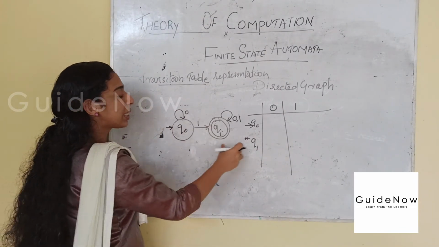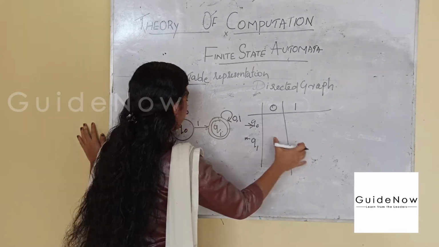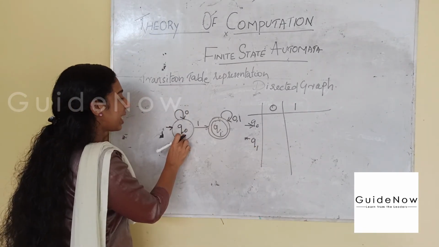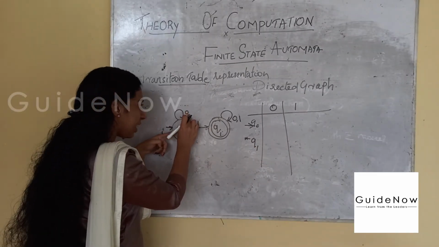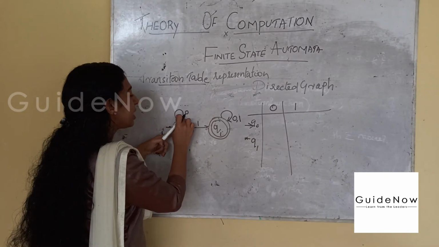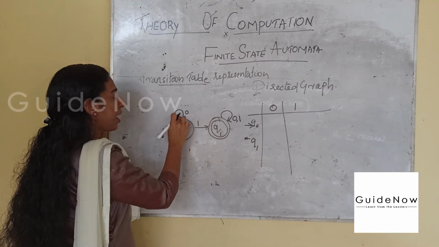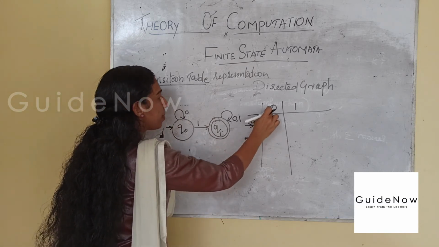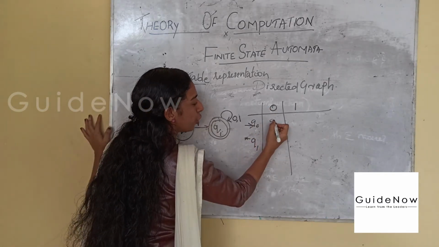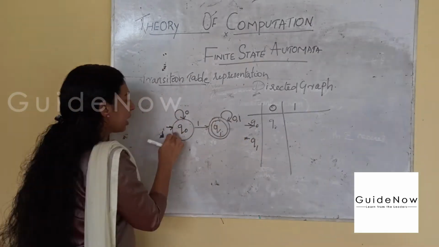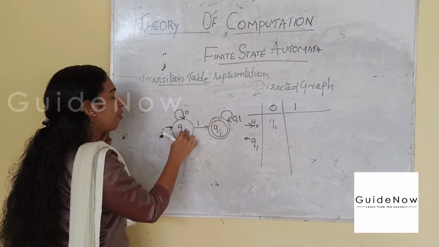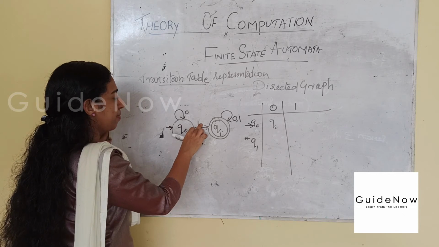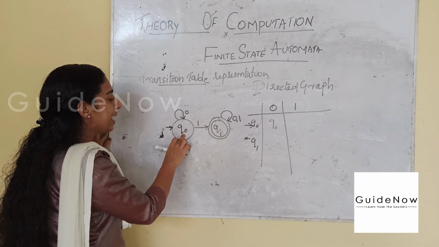Then look at the moves, which are indicated here. So Q0 state upon input symbol 0, what happens? It is moving on to Q0 itself. A self loop is given. Then the state Q0, while giving 1 as input symbol, what happens to Q0?